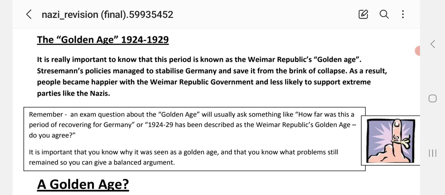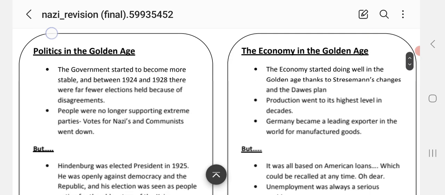Some key factors: in 1926, Germany joined the League of Nations. In 1929, Germany signed the Young Plan. In 1927, they signed the Locarno Pact. And in 1928, they signed the Kellogg-Briand Pact. So, the Golden Age, politics.